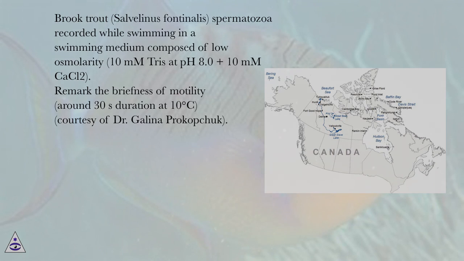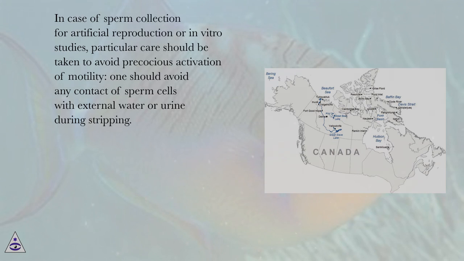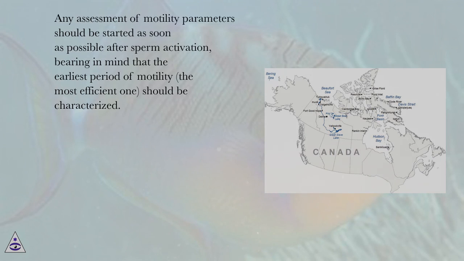Galina Prokopchuk. In case of sperm collection for artificial reproduction or in vitro studies, particular care should be taken to avoid precocious activation of motility. One should avoid any contact of sperm cells with external water or urine during stripping. Any assessment of motility parameters should be started as soon as possible after sperm activation, bearing in mind that the earliest period of motility, the most efficient one, should be characterized.